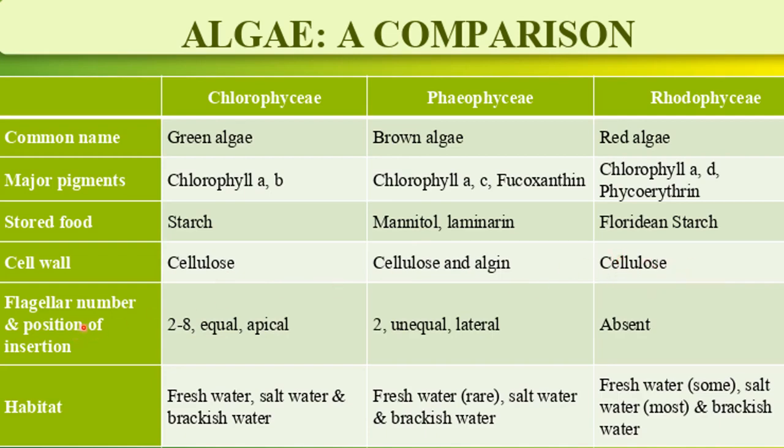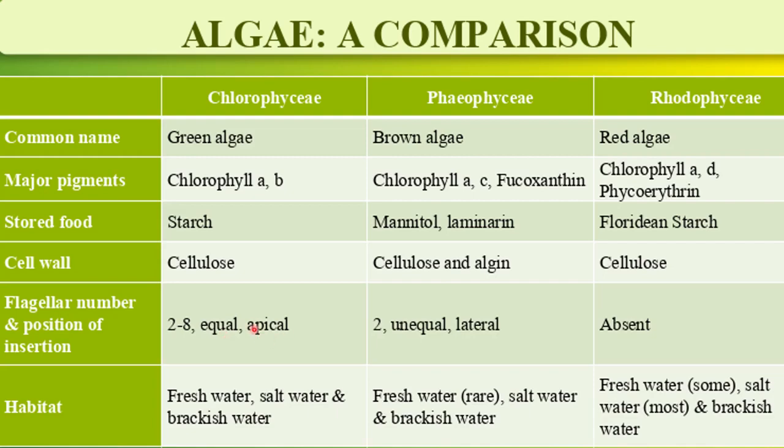Next, the number of flagella and the position of flagella in the spores. Flagellar number and the position of insertion of these flagella in the spores. So the number of flagella in Chlorophyceae is 2 to 8, and these are equal, meaning the size of the flagella is equal.